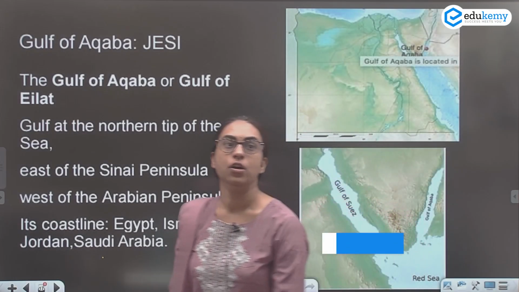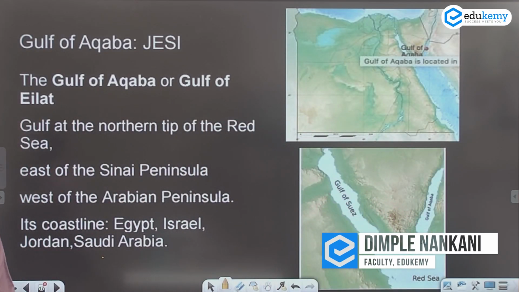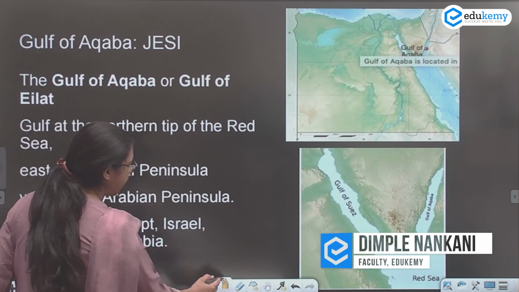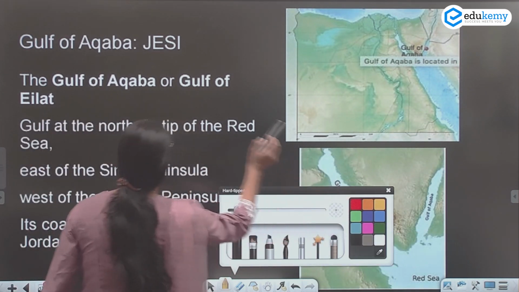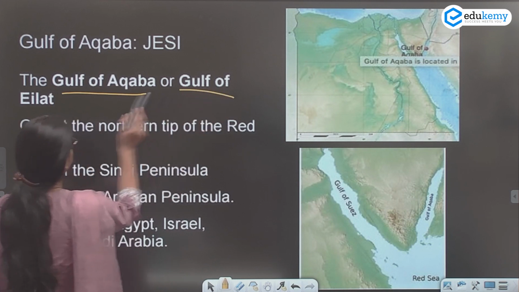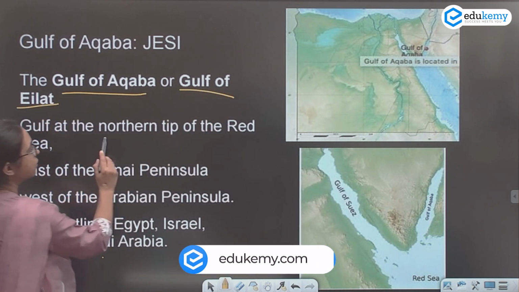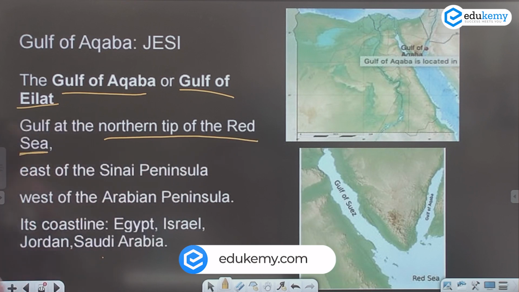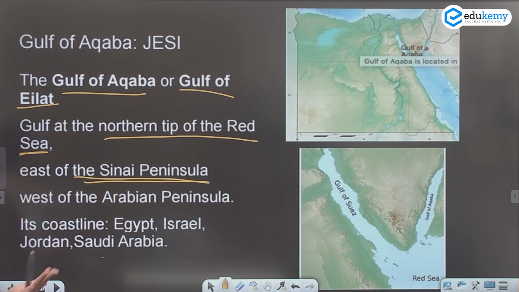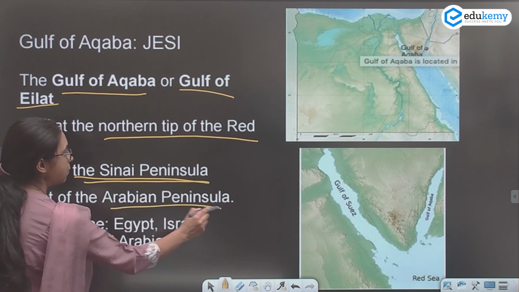Gulf of Aqaba. So the Gulf of Aqaba, it is also known as the Gulf of Aqaba. It is at the northern tip of the Red Sea, and it is east of the Sinai Peninsula. We saw where the Sinai Peninsula is. You know where the Red Sea is. You will also know where the Gulf of Suez is. Okay? And it is to the west of the Arabian Peninsula.